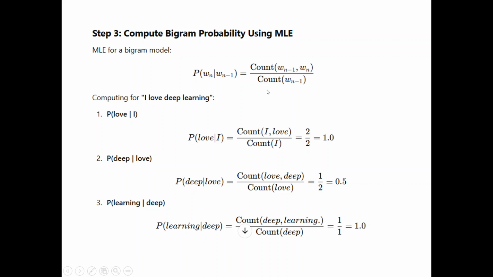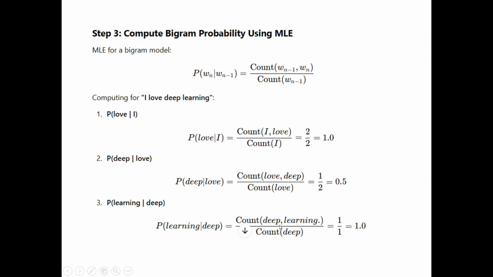In "deep learning", according to the formula, the current word Wn is learning, and the previous word Wn minus 1 is deep.